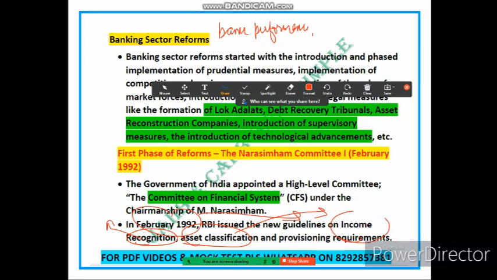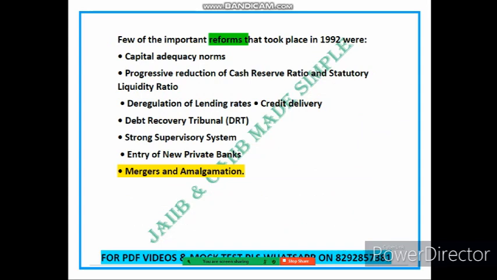So friends, this is regarding the first phase of reform, that is, the Narsimhan Committee 1 reform. Now let's continue our discussion of some of the important reforms that took place in 1992, in the next slide. The first is capital adequacy norms. Capital adequacy refers to the amount of capital that a bank must maintain as a buffer to cover potential loss. The reform in 1992 introduced stricter capital adequacy norms.